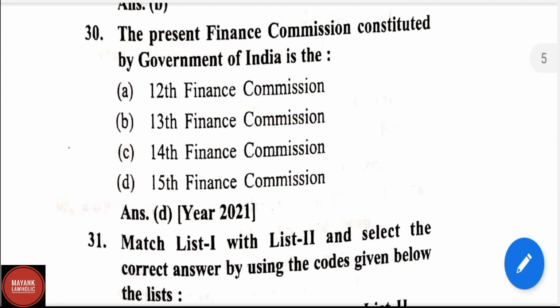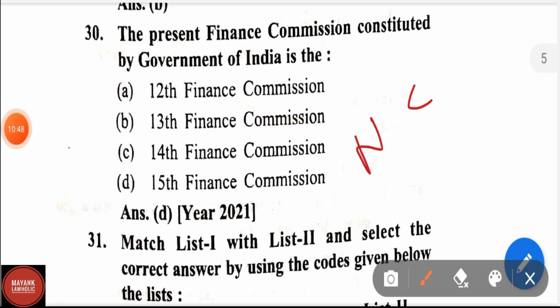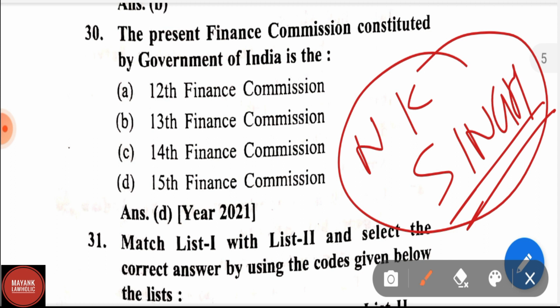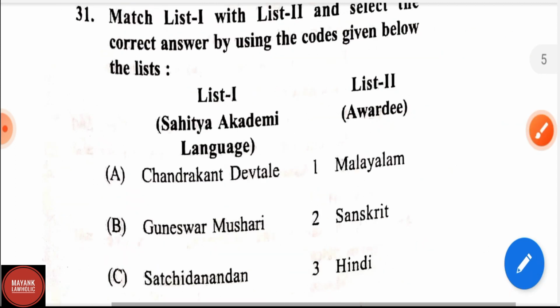So it is also a very important question that you know who is the Chairman of Finance Commission at present, because it has also been asked various times. Chairman of Finance Commission of India right now is Shri N.K. Singh. Question number 31.